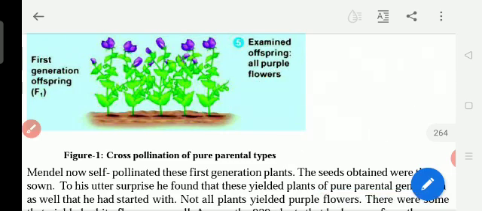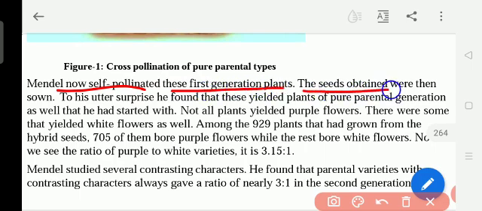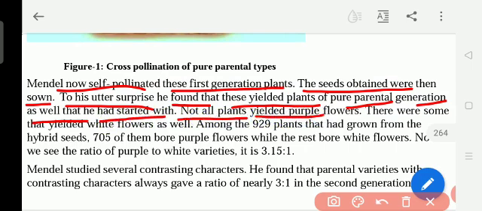Okay, so here you can see, Mendel now self-pollinated these first generation plants. The seeds obtained were then sown. To his utter surprise, he found that this yielded plants of the pure parental generation as well, that he had started with. Not all plants yielded purple flowers. There were some that yielded white flowers as well. So in the F2 generation he got the white and purple also.